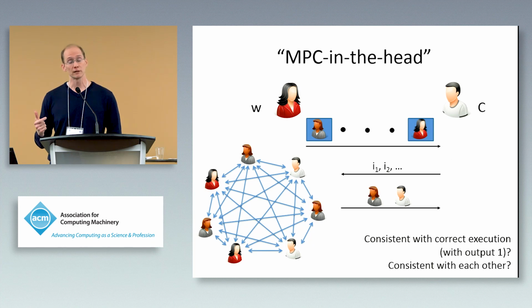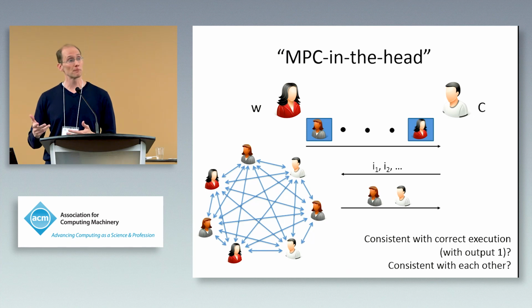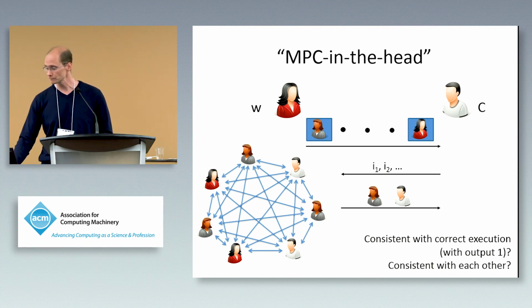At this point, the verifier makes a determination whether to accept or not by looking, first of all, whether the views that were opened are consistent with a correct execution of the protocol with output 1, indicating that the evaluation of the circuit on some input resulted in output 1, and also that the views of these parties are consistent with each other. So if one party claims to have sent a message to another, the other party should have received it.